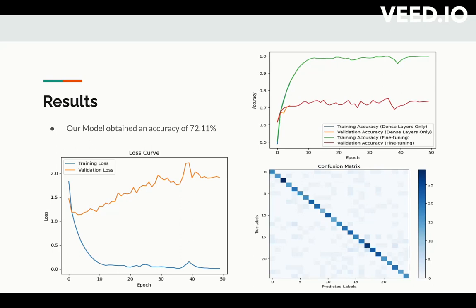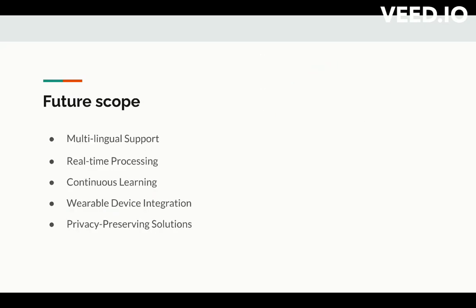Coming to the future scope of our project, we plan to extend the model to recognize symptoms in multiple languages, and we also try to integrate real-time symptom recognition and continuous learning so that the model will evolve over time. We also would like to have wearable device integration so that the patients can do it anytime. And the last thing was privacy-preserving solutions so that the patient data will be preserved.